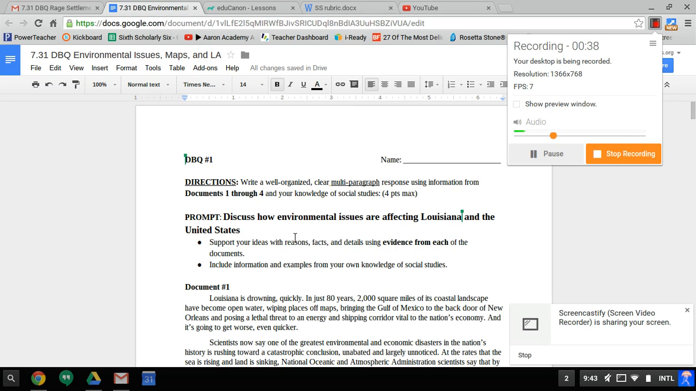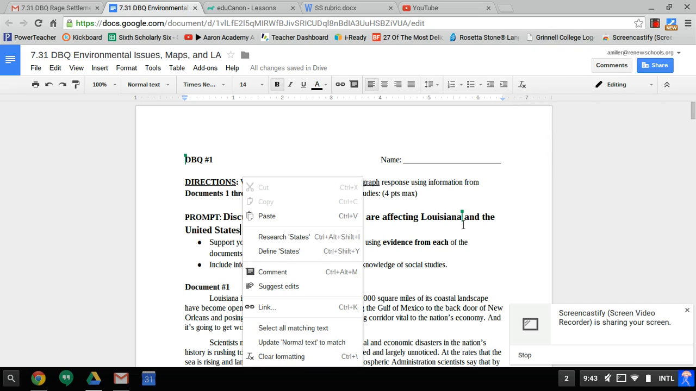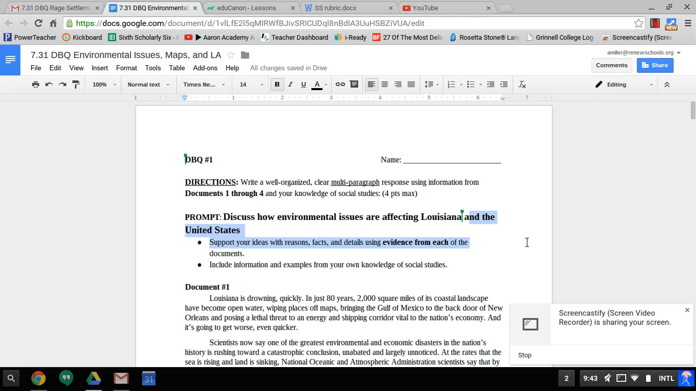The prompt. This looks a little different on here. I just want to make sure that you make this change on your prompt as well. Your prompt should say, discuss how environmental issues are affecting Louisiana and the United States. Please add this in here. It's not just Louisiana, but it's Louisiana and the United States as a whole. Okay, so in your prompt, you need to discuss both of those things. You're going to support your ideas with reasoning, and you need to use evidence from each of the documents and prior knowledge of social studies.